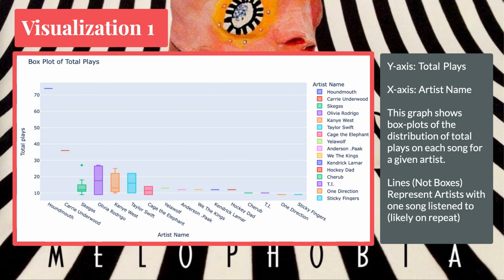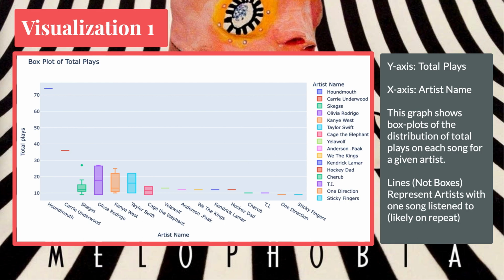This goes with our visualization one over here. I wanted to explore this insight further, so I chose to visualize box plots of all the different songs organized by each artist, with total plays being on the y-axis. It's organized by max listens for a song. So the first one is a song by Houndmouth, which was listened to over 70 times.